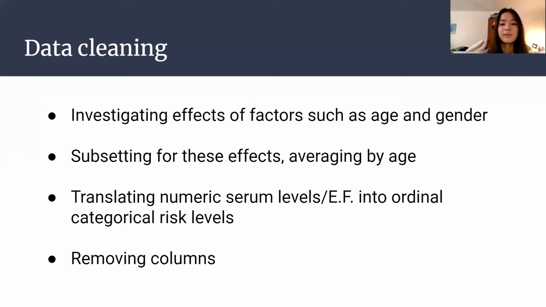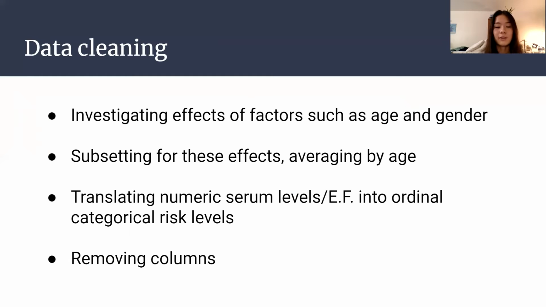So additionally, we mutated columns and created another data set for numerical variables where we averaged each numerical variable based on each age group in order to look at the average levels per age.